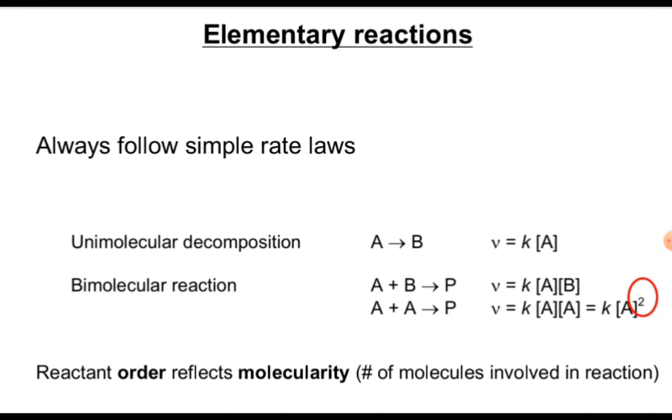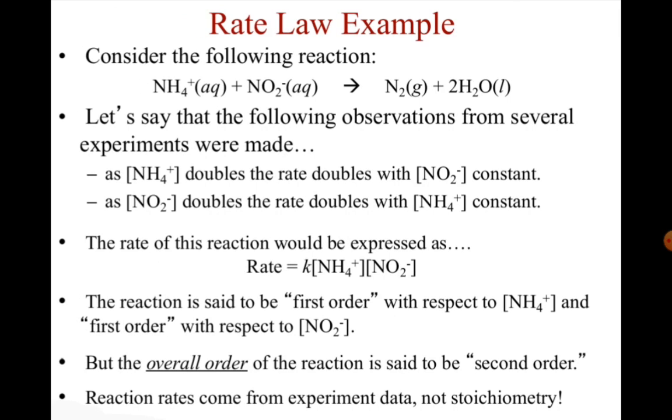Here, second order. Another example of second order: A can react with another A molecule to convert into product. In that case the rate law should be expressed as V equals K concentration of A squared, and after summation we get the order of the overall reaction by using the simple rate laws. Now here I explained a few rate law examples. You can check these, and from these examples you can easily say whether the reaction is first order, second order, or zero order.